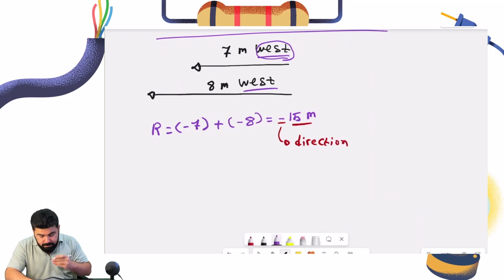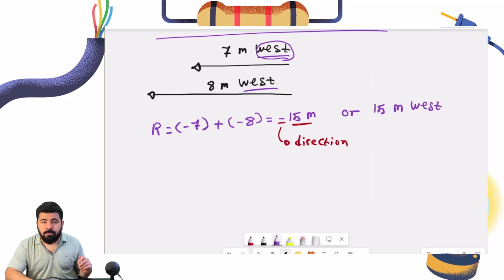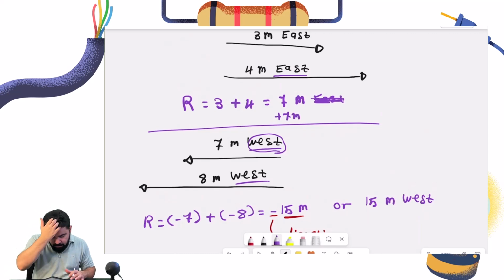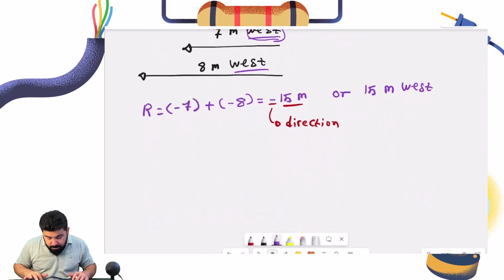You can do something else. You can remove that negative, or 15 meters west. That doesn't have any problem, okay? But you cannot have negative and west together. Or for the one that we solved above, I can remove that east and add positive 7 meters. That is also true, okay?